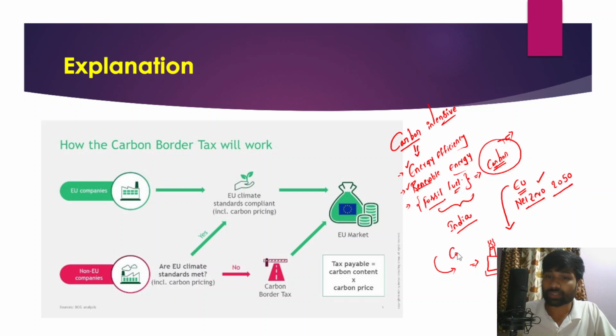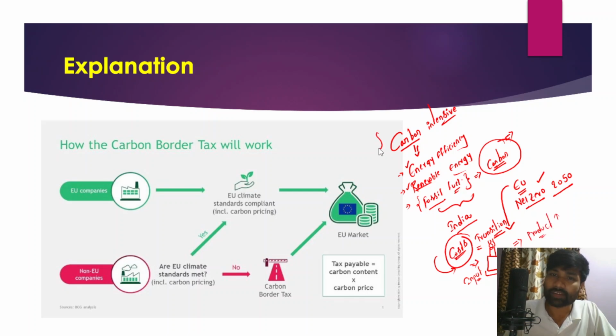However, this cost them a lot in terms of investment in technology and renewable energy. Because of this, whatever products these industries produce would be costly, as the input cost increases and the product cost becomes significantly higher.